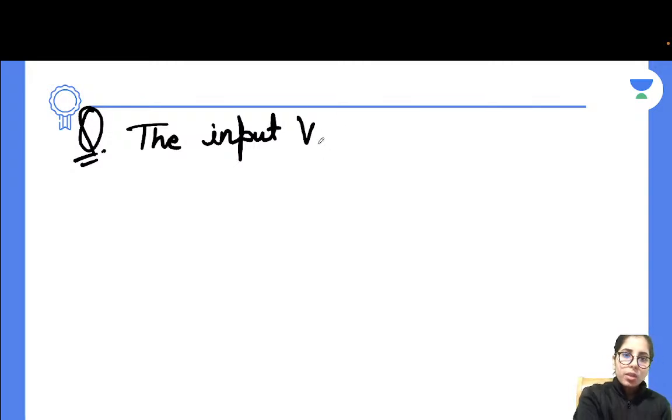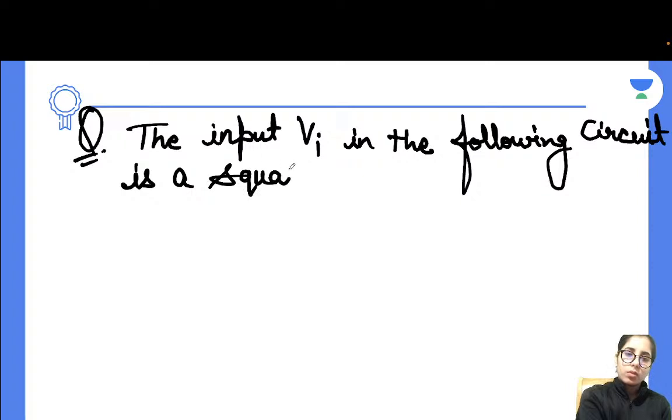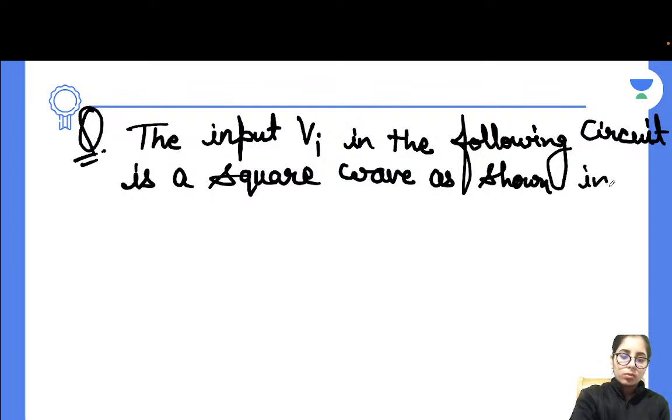So the input Vi in the following circuit is a square wave as shown in the following figure.